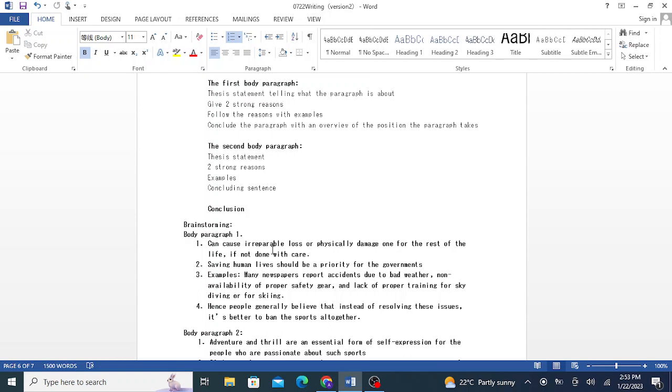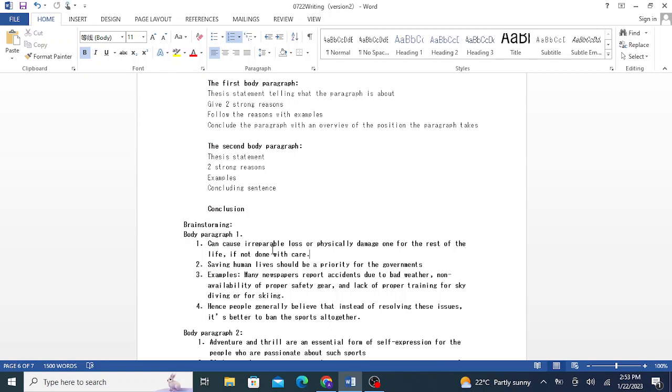And then after giving these two reasons, these are two strong reasons, I need to give examples. So many newspapers actually report accidents due to bad weather, non-availability of proper safety gear, and a lack of proper training for skydivers or for people who are skiing, right? So this would be my example. These would be my examples, or I can actually write other examples as well. You can actually add other examples here.